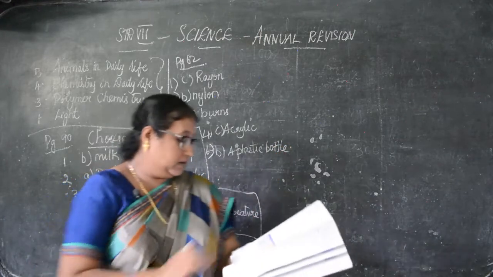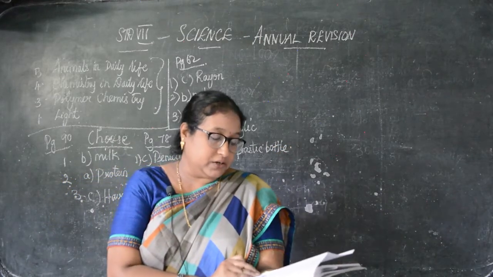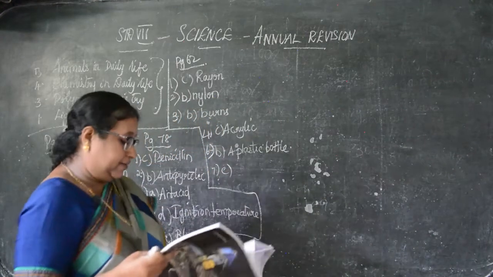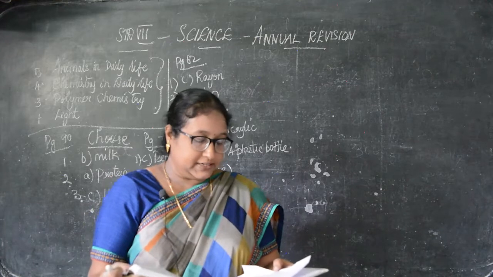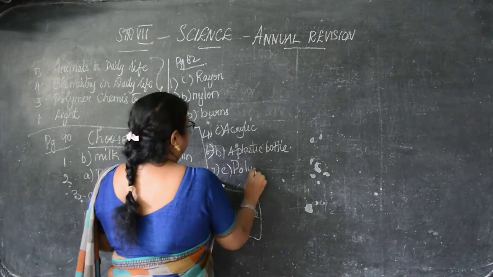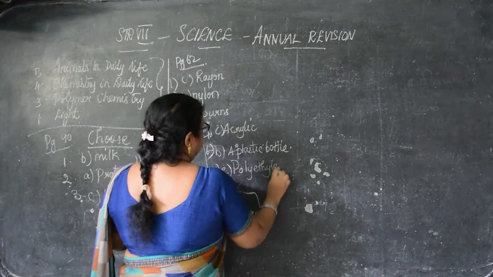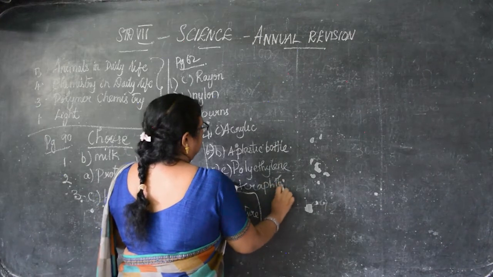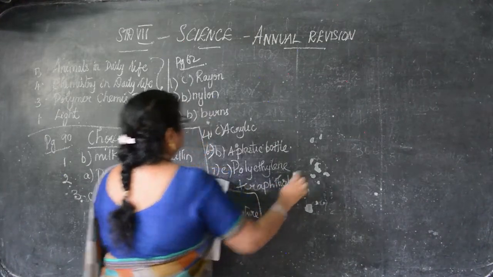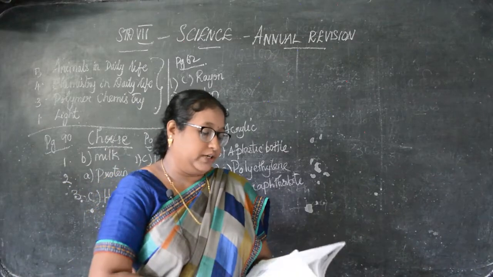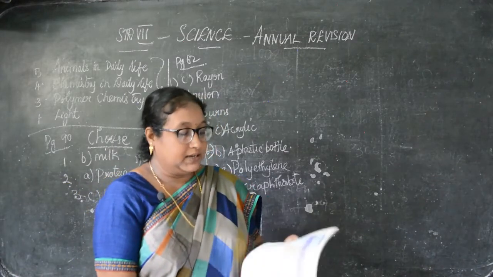Then 7th, PET is the acronym for, C. So what is the PET full form? Polyethylene terephthalate. Okay, this is your 7th choose. Now this is over. Now next you are going to go to the first lesson, light.